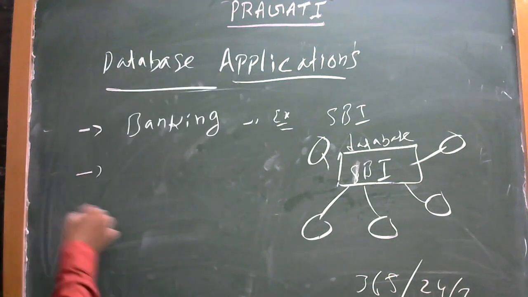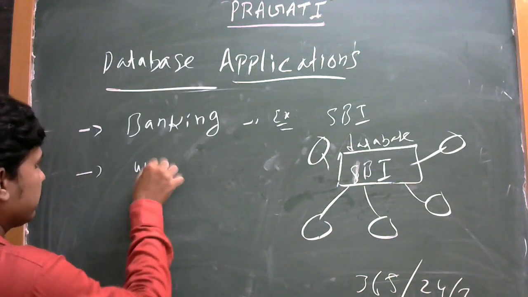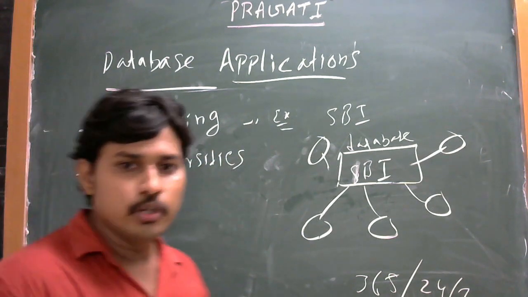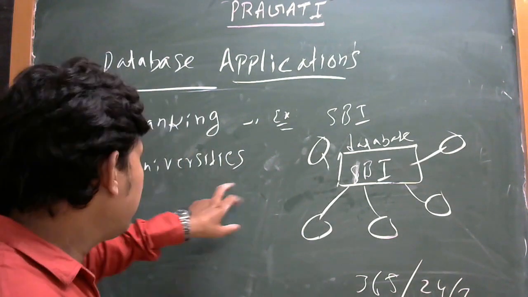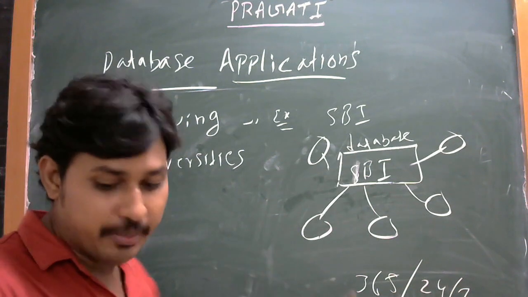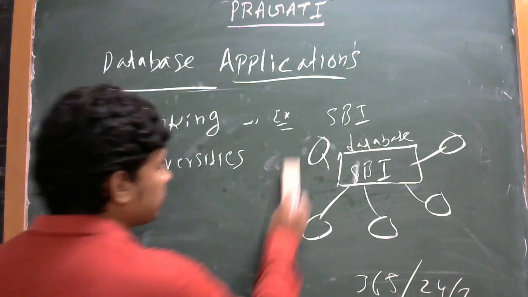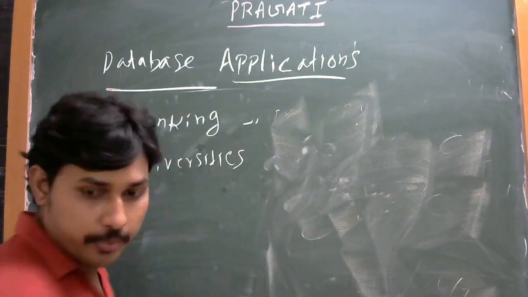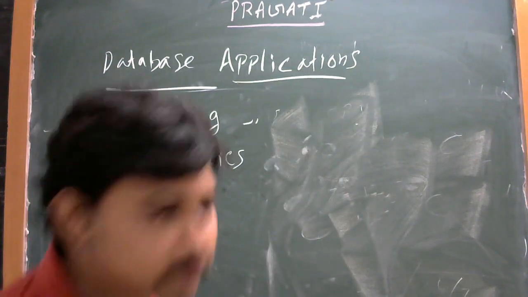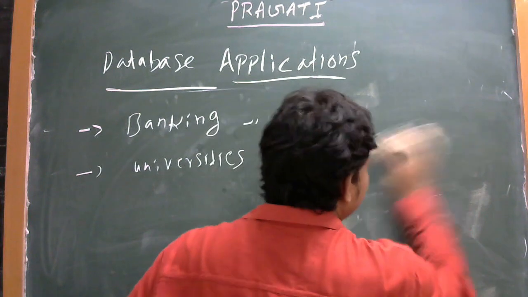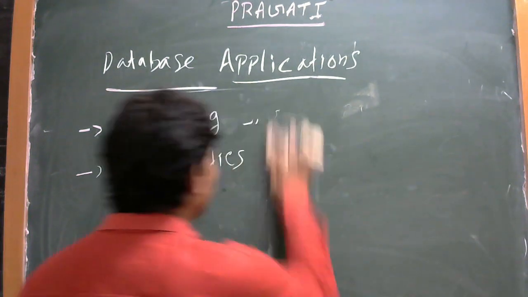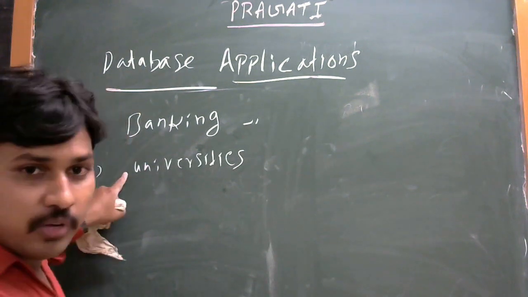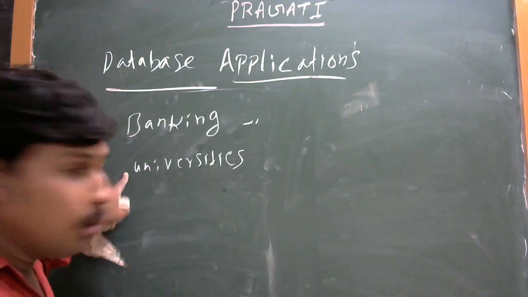Another one is universities. The university is also one of the best applications of the database concept. Banking and university are both examples of applications, but they are different.